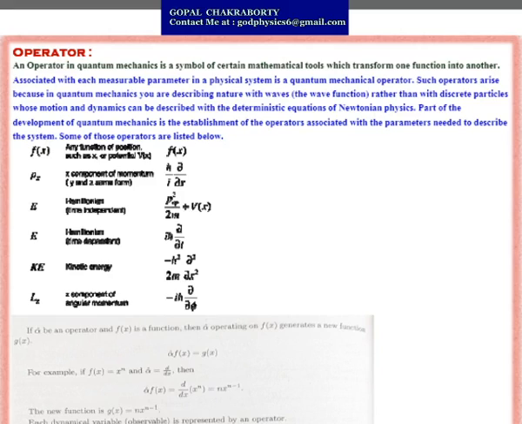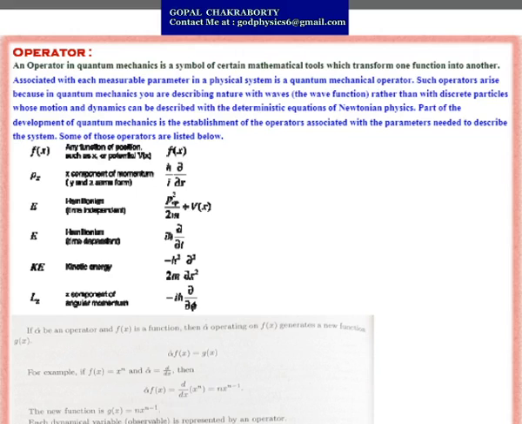The linear momentum operator will be h bar by i del by del x. Next one, the Hamiltonian operator, which can be represented by p squared by 2m plus V of x. In this way you can also define your energy operator, kinetic energy operator, and so on.